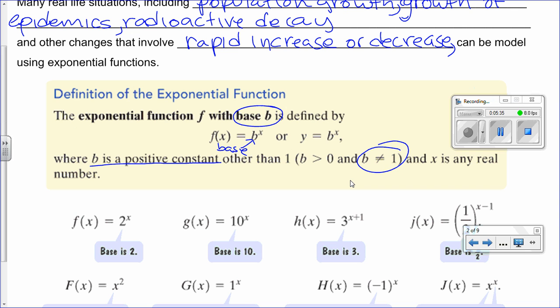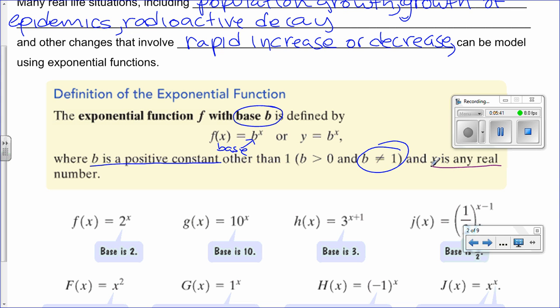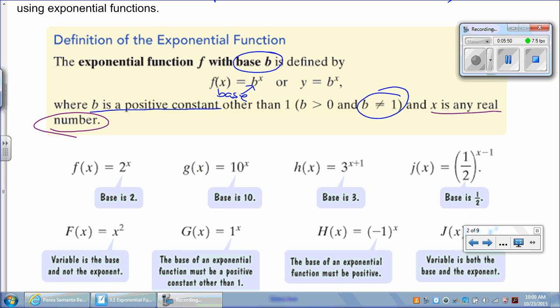We also have that x, which is the exponent, could be any real number. Okay, so we have some examples here on the bottom of functions. Let's see whether they are exponentials or not.